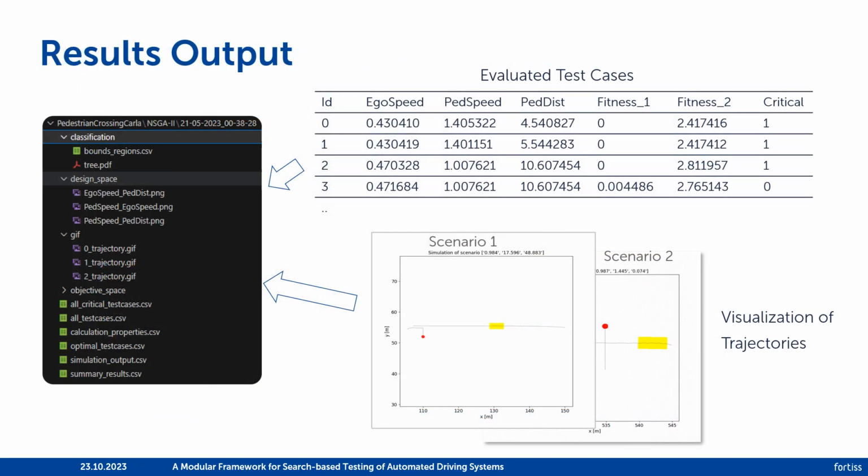When the search is terminated, several result outputs are generated. OpenSBT outputs a detailed list of all available test cases containing fitness and criticality values. Also, two-dimensional plots with actors' trajectories are generated to understand what happened in a critical scenario.